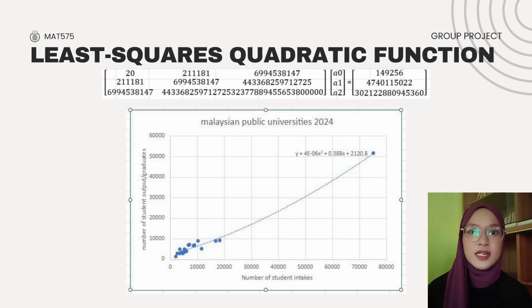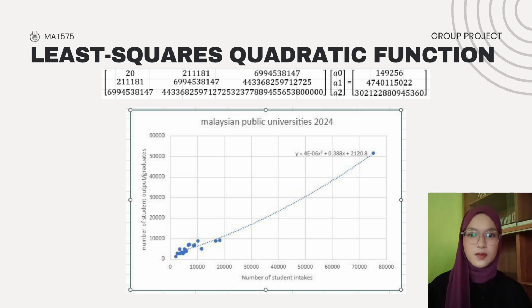This slide presents the least square quadratic regression model obtained from the analysis. Based on the calculation, the coefficients obtained are a0 equals 2120.8, a1 equals 0.388, and a2 equals 0.000004. These values are substituted into the quadratic regression equation to obtain y equals 0.000004x squared plus 0.388x plus 2120.8.